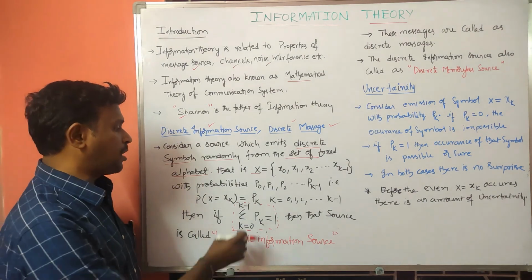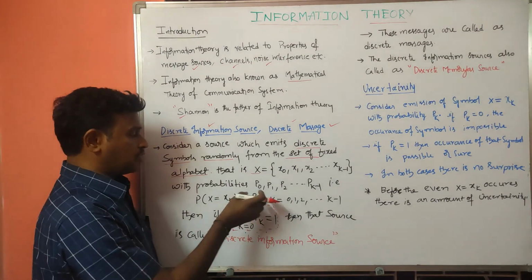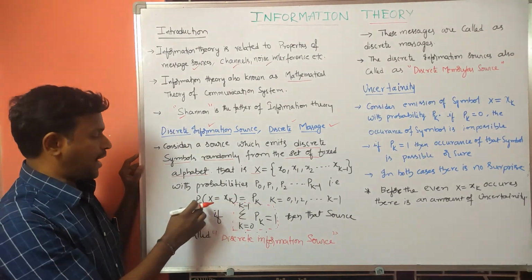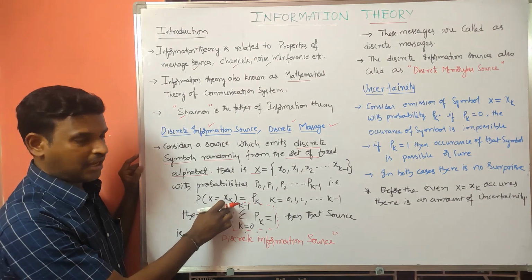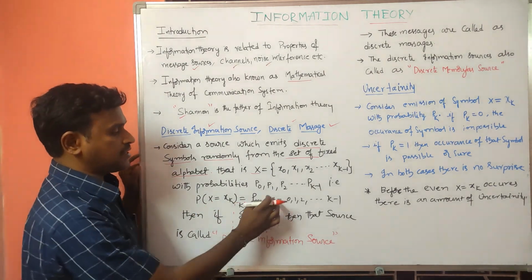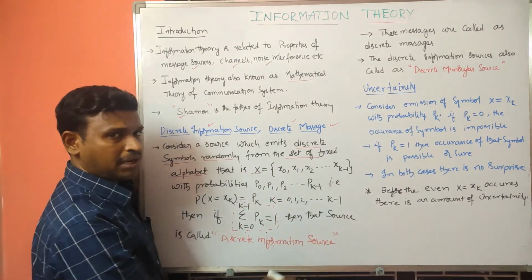I will represent them as P of X equal to xk is equal to pk, where k is equal to 0, 1, 2 and so on up to k minus 1.